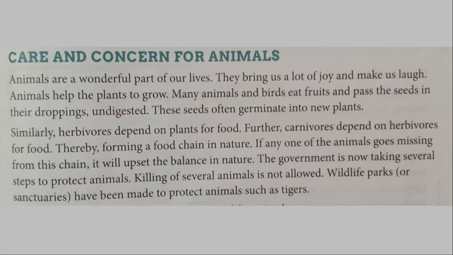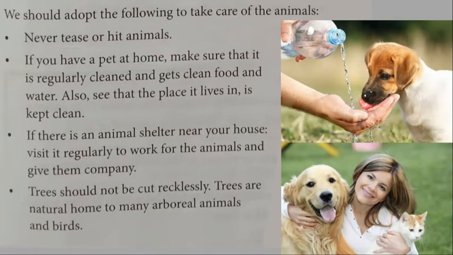Now, we can also do some things to take care of the animals around us. Let's see what those things are. We should adopt the following to take care of the animals. Never tease or hit animals, which means we should never hurt any animal.